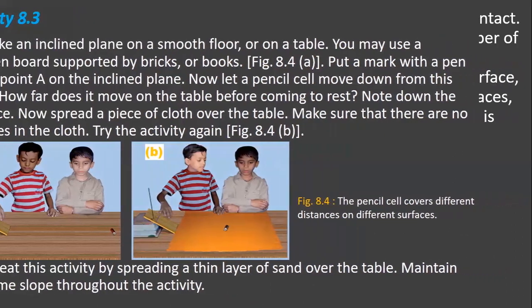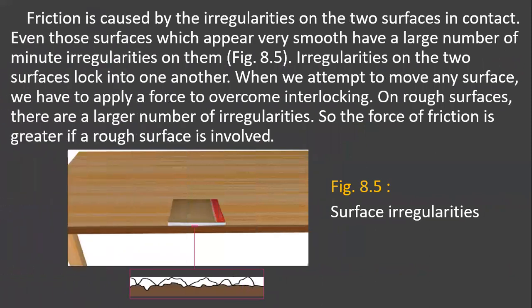And the friction is caused by the irregularities on the two surfaces in contact.